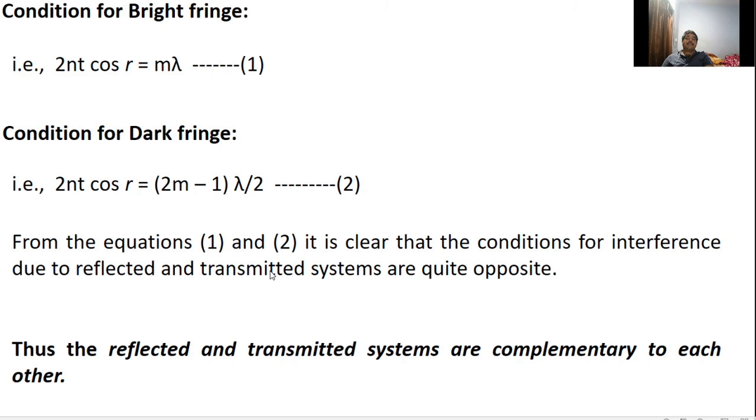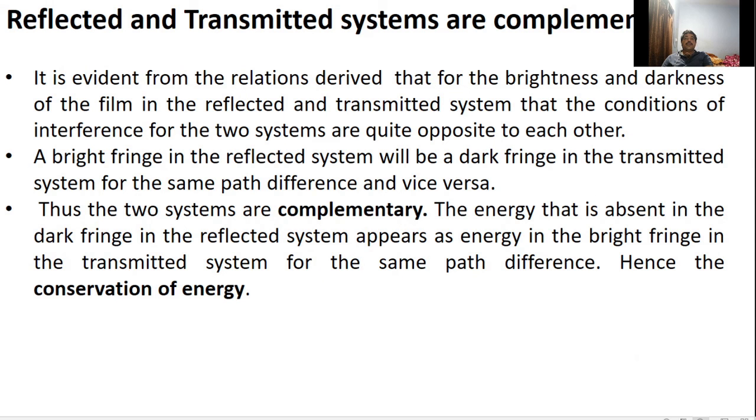That's why we say that the reflected and transmitted systems are complementary to each other, because the condition for bright fringes in the reflected system becomes the condition for dark fringes in the transmitted system and vice versa.